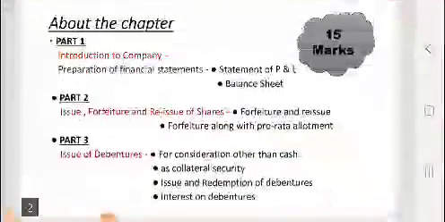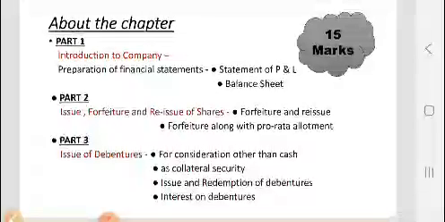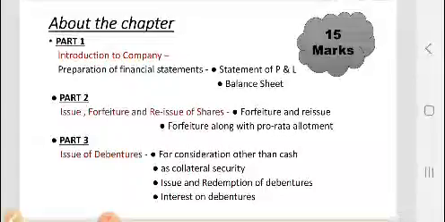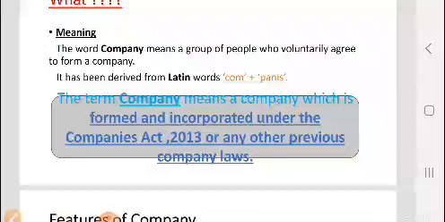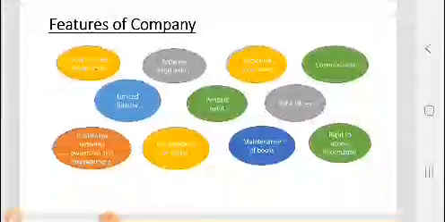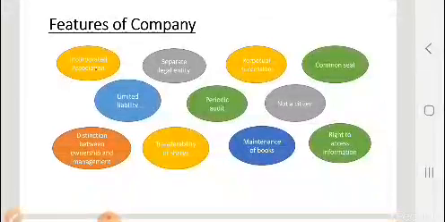This is about the previous lecture. In the previous lecture we studied the introduction of the chapter, the weightage of the chapter, the major points on which the questions are asked. Then we studied what is meant by company, the origin of the word company and its meaning in detail. We have also covered various features of the company, and now in this video we'll cover the next part.